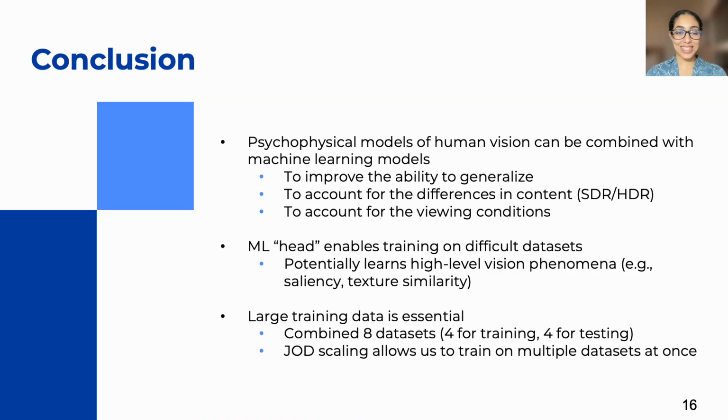So in conclusion, in this work we introduced ColorVideoVDP-ML. This work showed us that a psychophysical model of human vision can be combined with machine learning models. This allows us to improve the ability to generalize, to account for HDR content, and to account for display and viewing conditions. Plus, the ML allows us to learn high-level vision phenomena like saliency and texture similarity. We can also see that training on large data, here we had 4 training datasets, allows our metric to generalize better on multiple types of distortion. However, this was only possible because all of our datasets were scaled in JOD units.